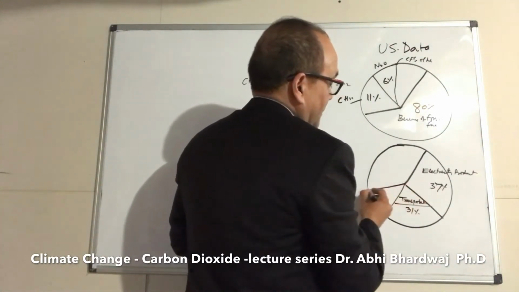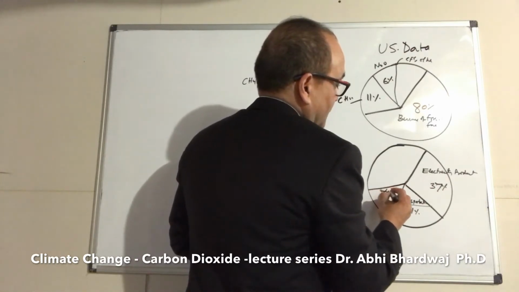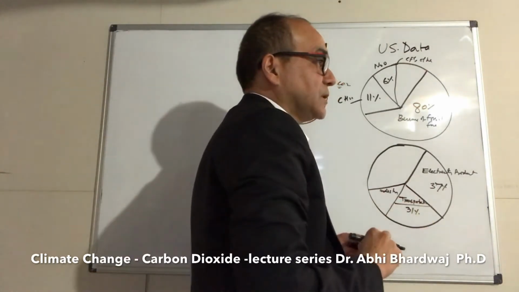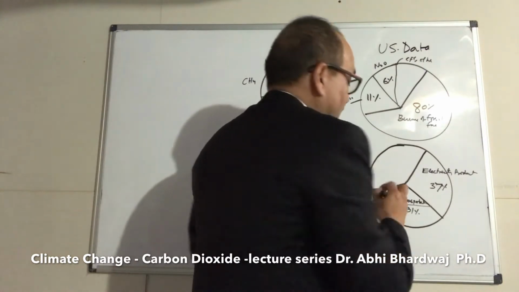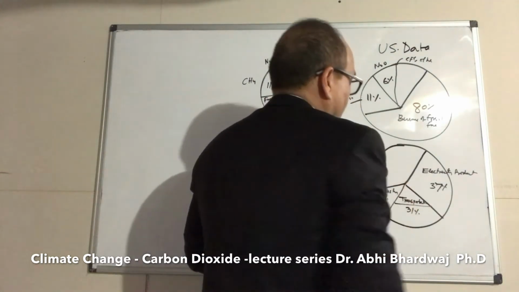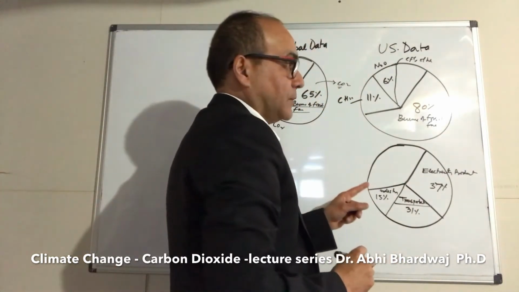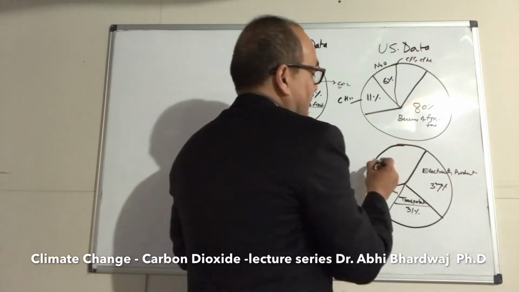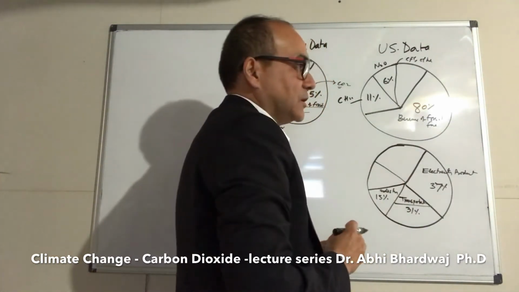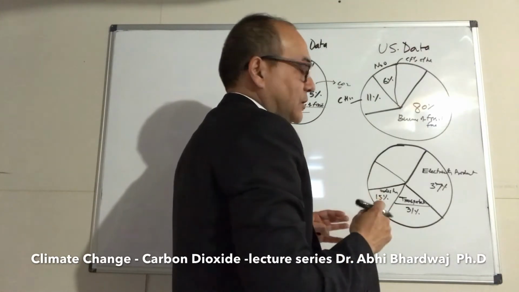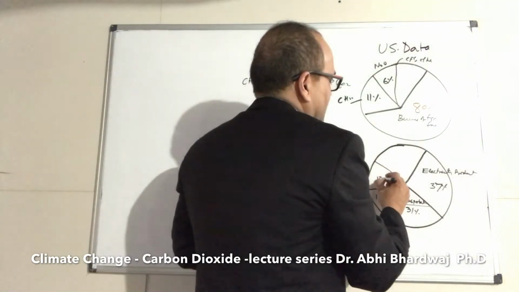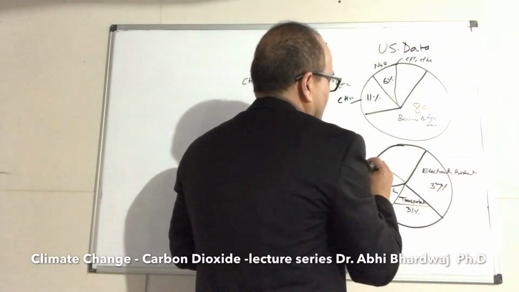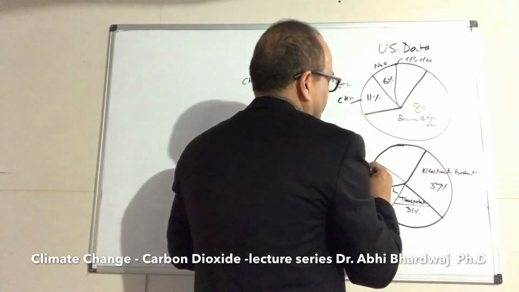Then we have industry, and industry basically causes about 15%. So that's also a significant contributor. Then we have residential and commercial use, which also create about 10%.